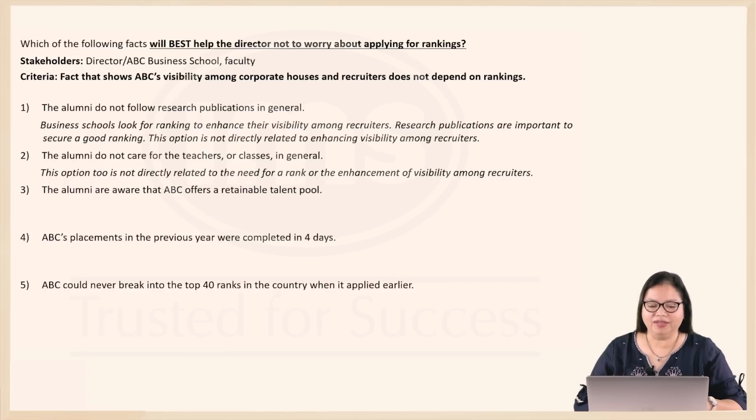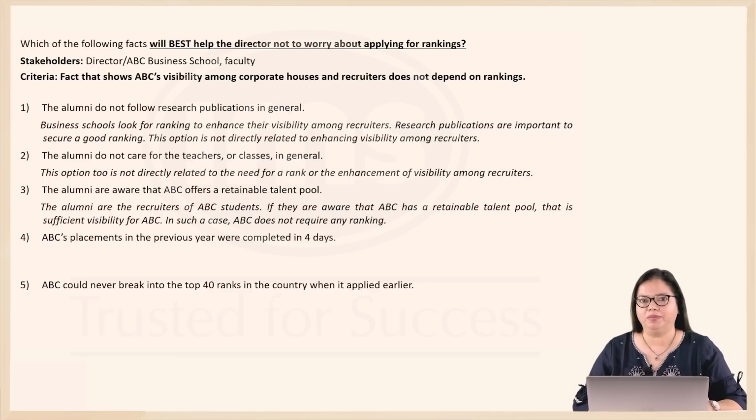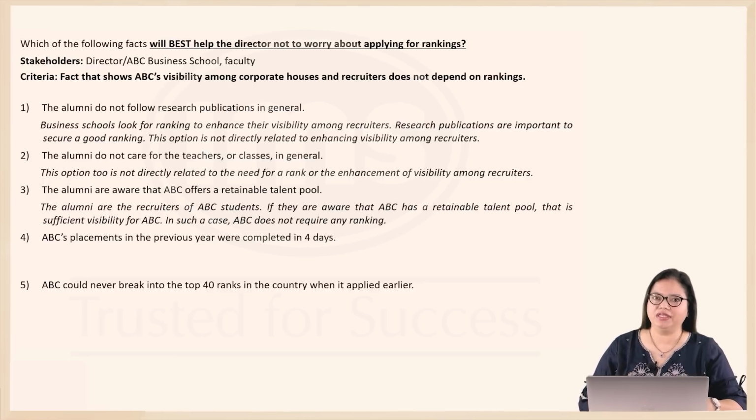So, 3 could be a very strong reason which will help the director not to worry about applying for rankings because it already is visible among the alumni who are the recruiters. So, let's keep 3 and look at 4.